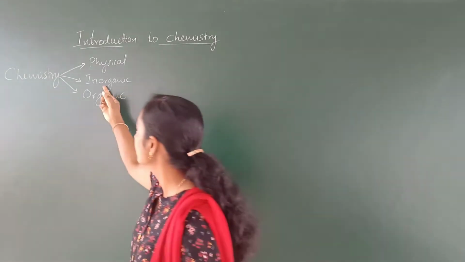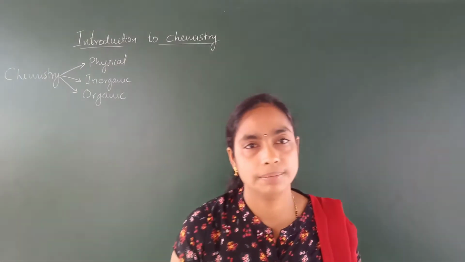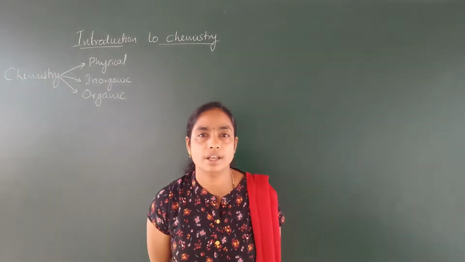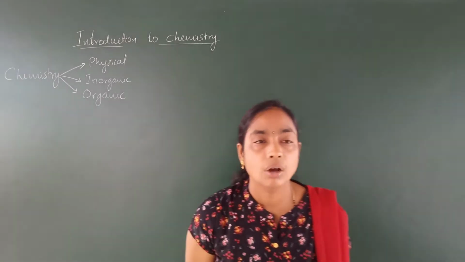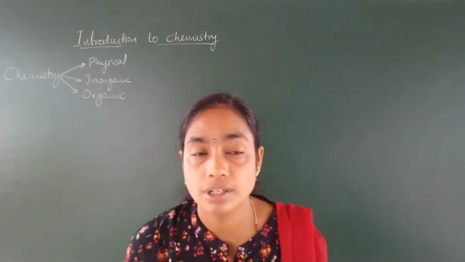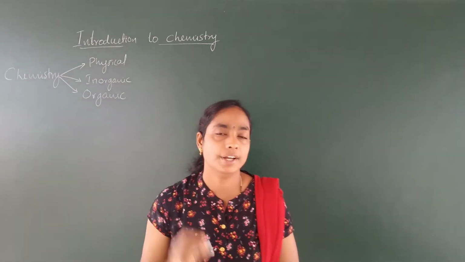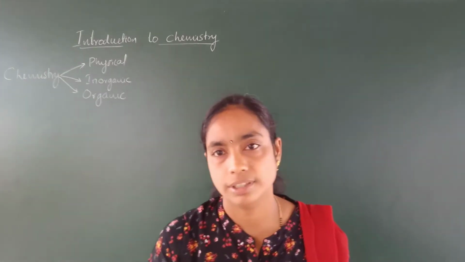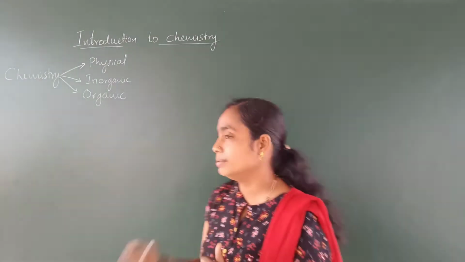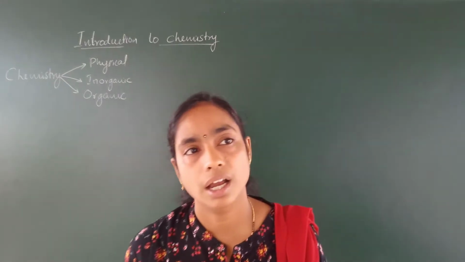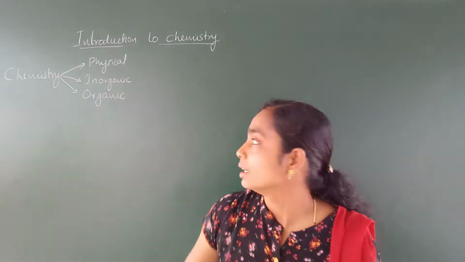The next is inorganic chemistry. You know, there are 118 elements present in the periodic table. Out of 118 elements, 117 elements are studied under inorganic chemistry. Therefore, we can define inorganic chemistry as the study of elements other than carbon.